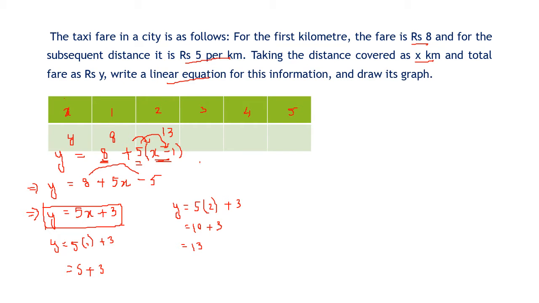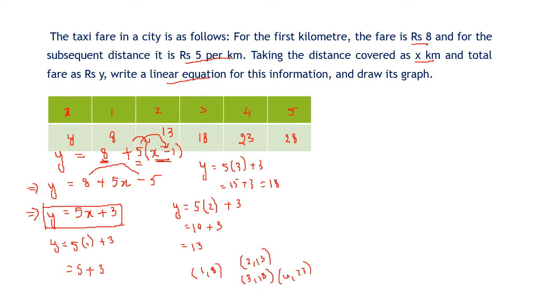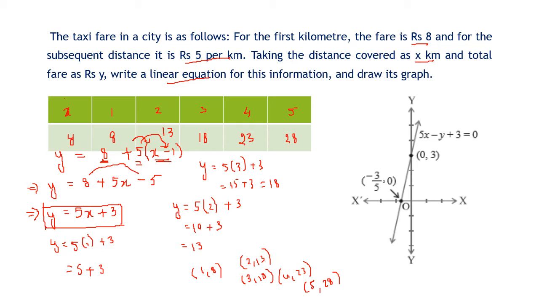For 3 kilometers, y is equal to 5 into 3 plus 3. 5 3s are 15 plus 3 is 18. So this is 18 rupees. Then 5 4s are 20 plus 3, 23 rupees. 5 5s are 25 plus 3, 28 rupees. So the points we have are which one? (1, 8), (2, 13), (3, 18), (4, 23) and (5, 28). When you plot the graph, this is something which you get.